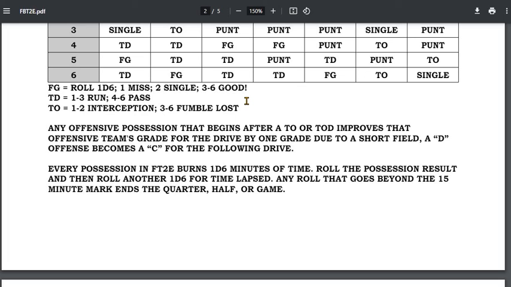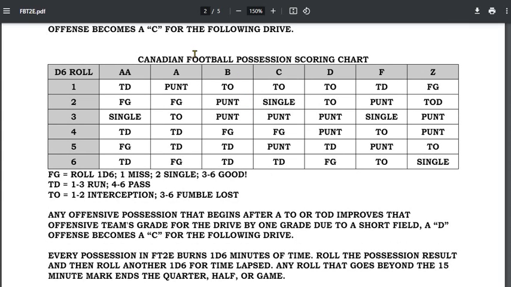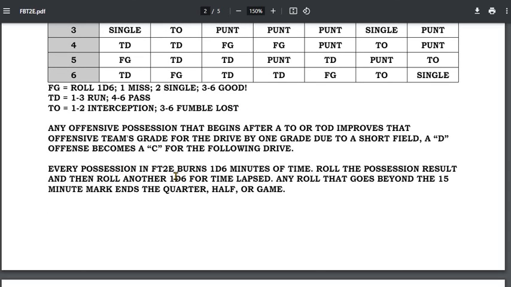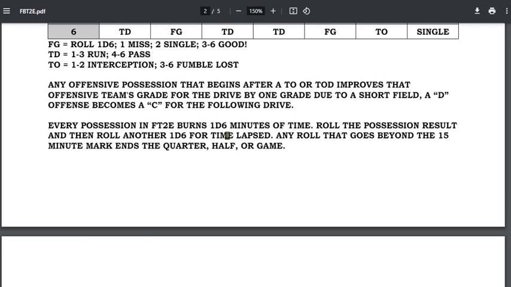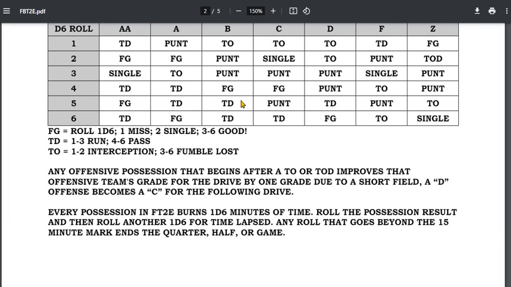So, but again, this is a broad set of data on just a handful of results. It is meant to be a possession by possession, quick play game with the ebb and flow of football. Again, I use a 1 to 6 minutes. So the first die roll you make is how long the drive's taken, and then you roll to see what happened on the drive. So I roll a 5, 6.